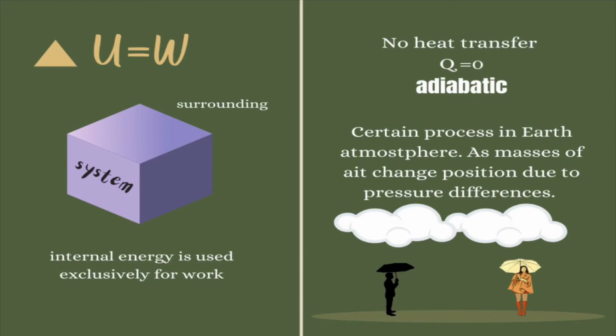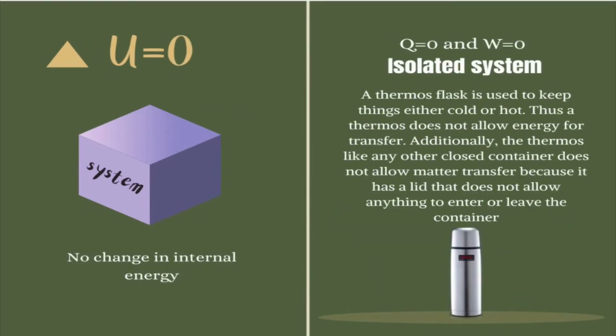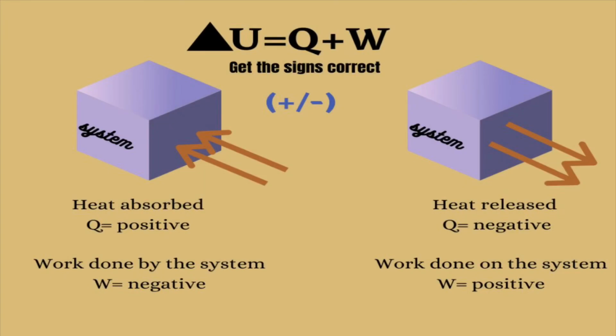We can see this process in Earth's atmosphere as masses of air change position due to pressure difference. And if Q and W are both 0, meaning there is no heat transfer and no work done, there can be no change in internal energy, and this must be an isolated system. For example, a thermos flask is used to keep things either cool or hot. Hopefully, these scenarios make some intuitive sense because we will frequently use this equation to do calculations.